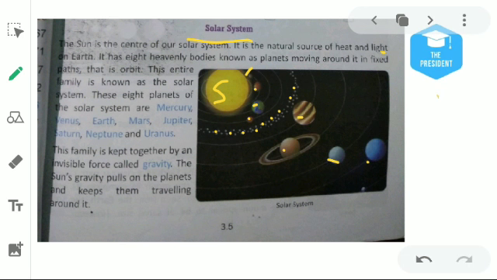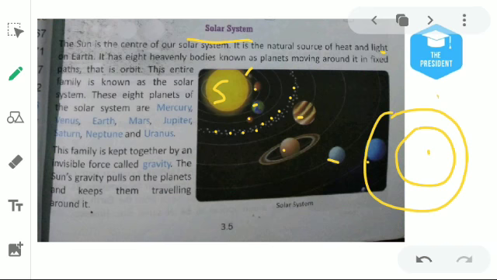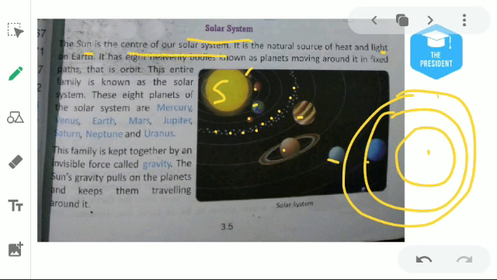All these 8 planets and asteroids move around the sun. So the sun is basically in the center, and all these objects are moving around the sun. The sun is the center of our solar system.